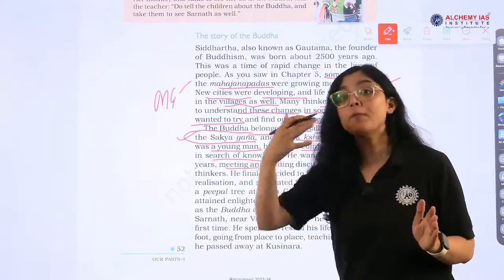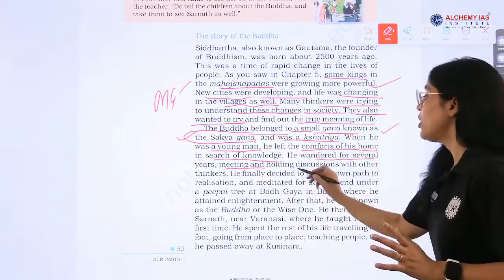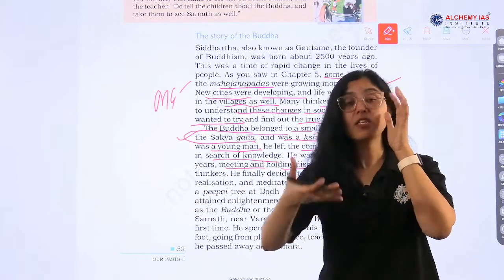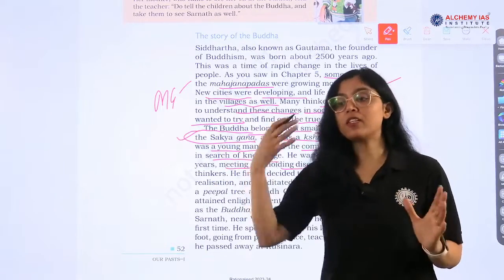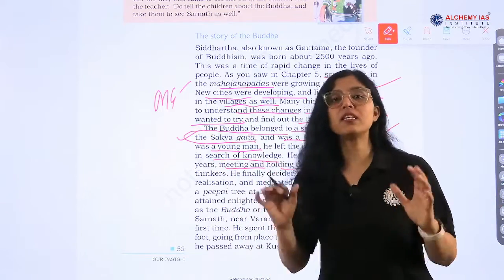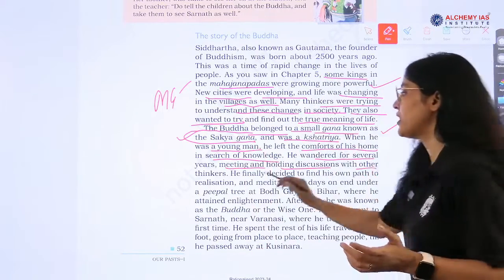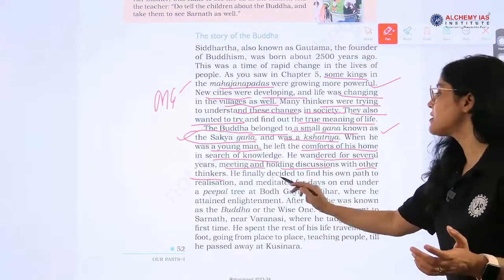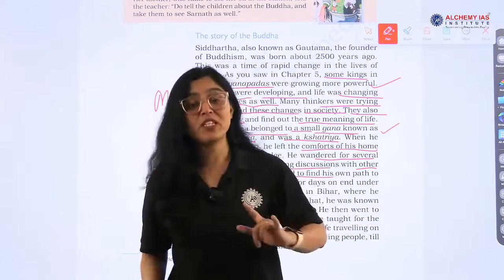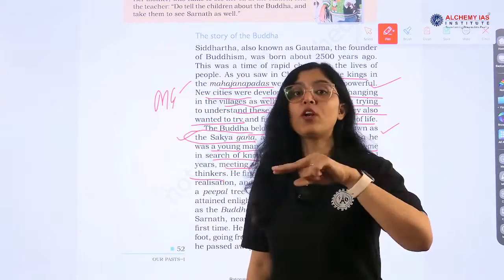He met many people, many sages of that time, and held discussions with the sages and thinkers, but he could not reach the final result. He could not agree with their mindset or perception. His perspective was totally different from others', so they could not come onto a common platform.